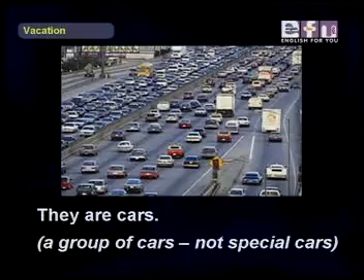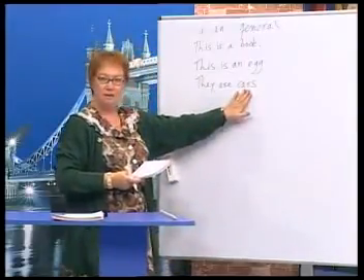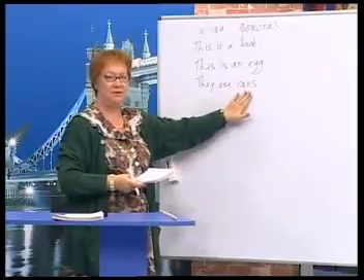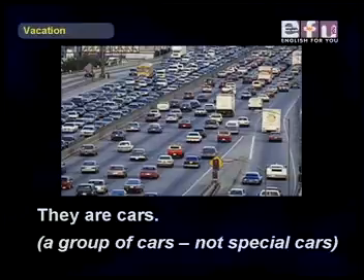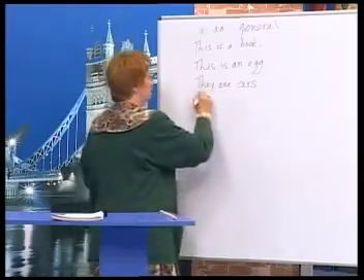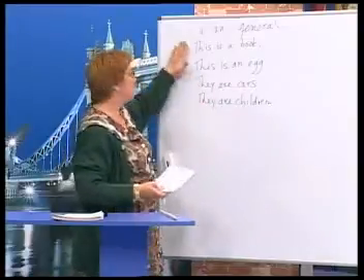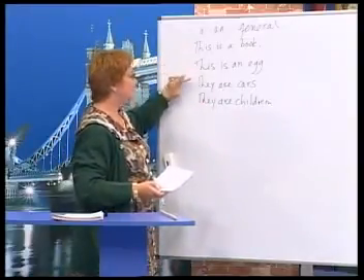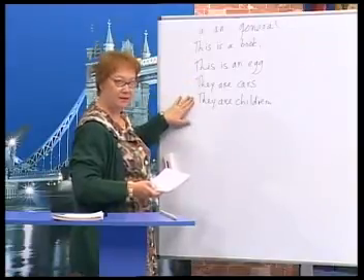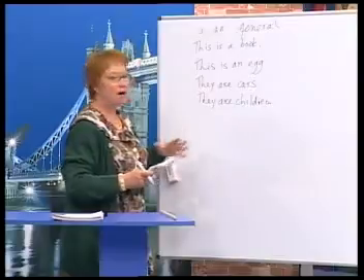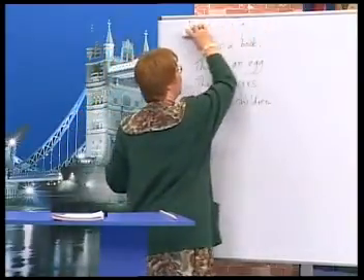They are cars. Plural, general. No article. A group of cars and they're not special. And another example, they are children. It's a group of children. They're not special. Okay, this is just general. So all of these are general. Singular, plural, plural. Okay? Now, if we talk about specific, then these change.